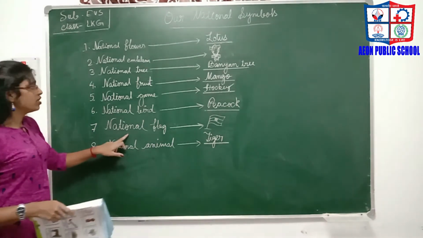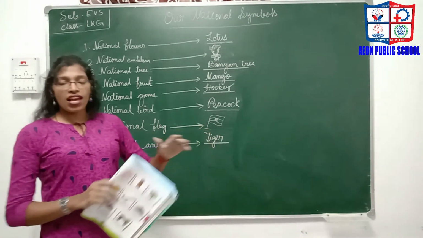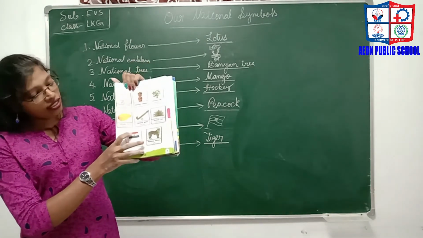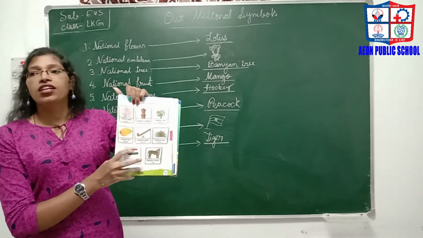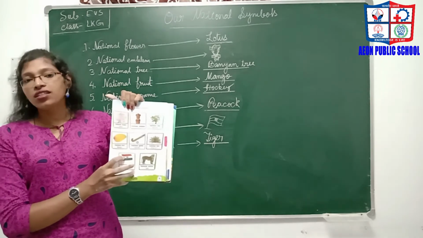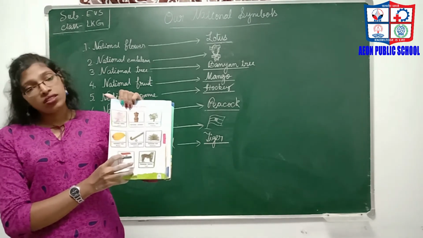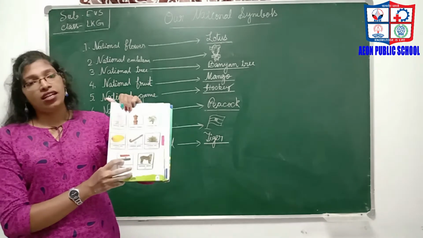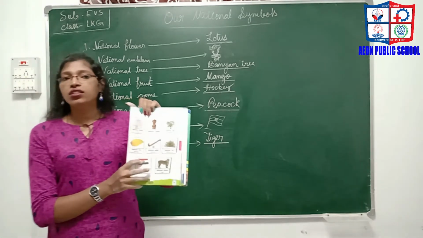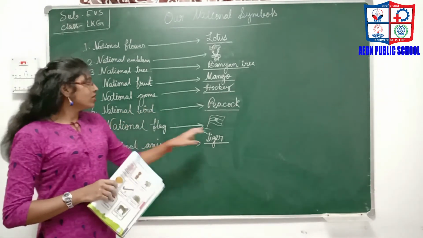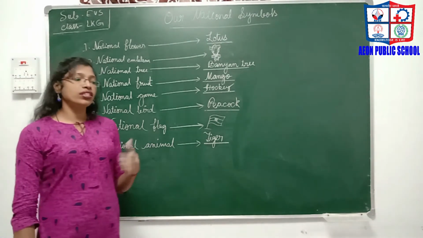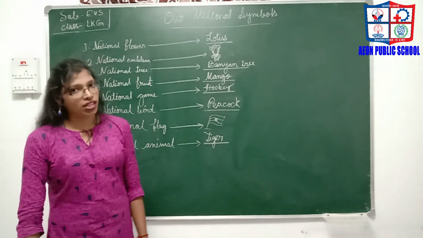Then the national flag, the tricolored flag. It is our national flag with saffron, white and green. At the top there is a dark saffron color. It shows courage. In the middle there is white, which shows purity and honesty, and at the bottom there is green, which shows the fertility of our country. In the middle of the white there is a wheel, which shows the development of our country with time.